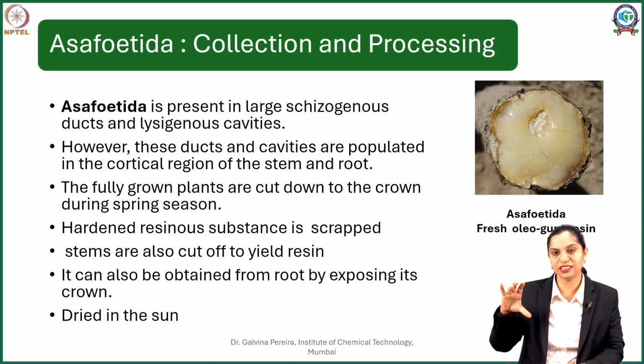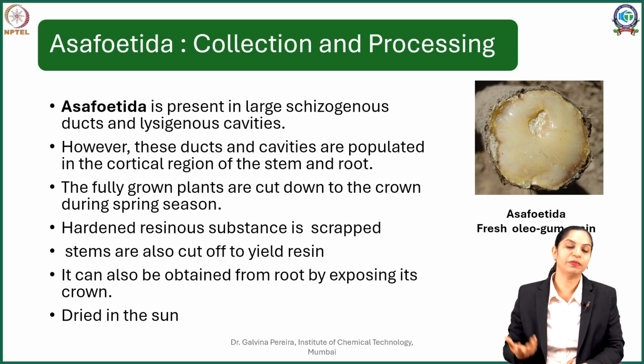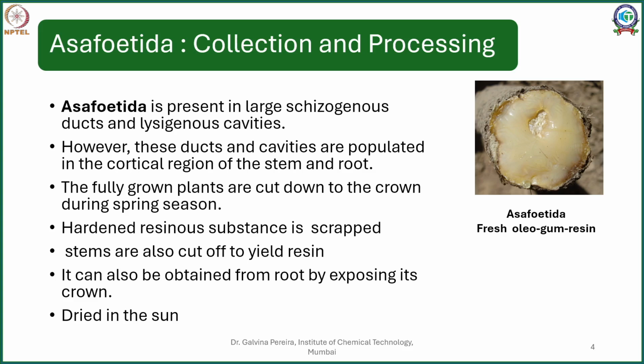So what is done is, the plant is grown, sometimes even taken from wild sources, sometimes cultivated. When the plant is about 3 to 4 years old, the rhizomes become as big as carrots. So they are very big and thick, and so is the stem. If you just see an asafoetida plant, you have a rhizome like a carrot, and then you have a stem. So a cut is made above the ground, just above the rhizome in the stem, and all your oleogum resin starts oozing out like a milky white liquid.